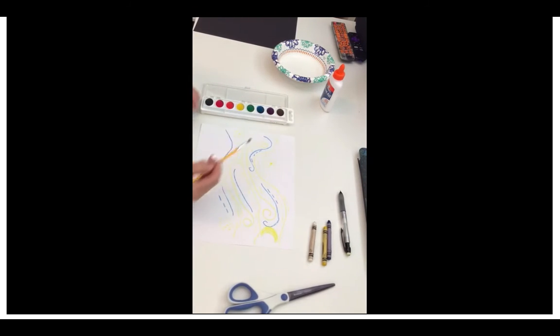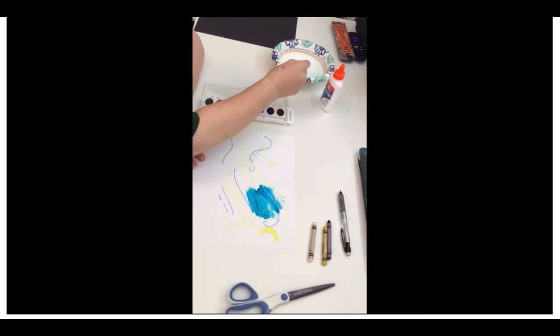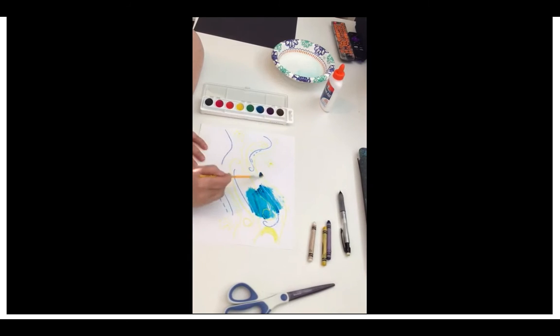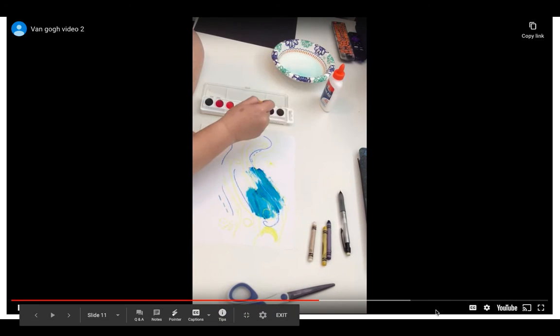And what you're going to notice is as I go over the crayon, it's what's called a crayon resist again. It'll go over the crayon, but it won't go on top of it. So as I go through with my blue, you're going to see the yellow coming through, and I want to use probably a little more water than that. I want to make it pretty watery because the picture is kind of dark. And you don't have to worry about getting it in other areas here. Again, the yellow is going to show through as you begin painting.